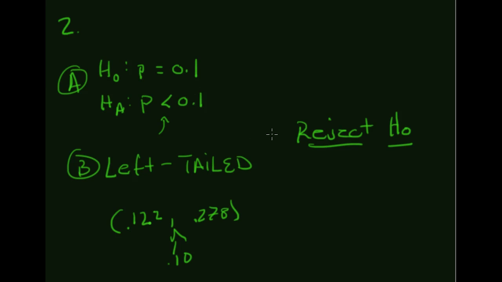But this is part C, right? Part A, there's your null and alternate hypothesis. This is a left-tailed test, and we are rejecting the null hypothesis. Let's go with part 3, right?